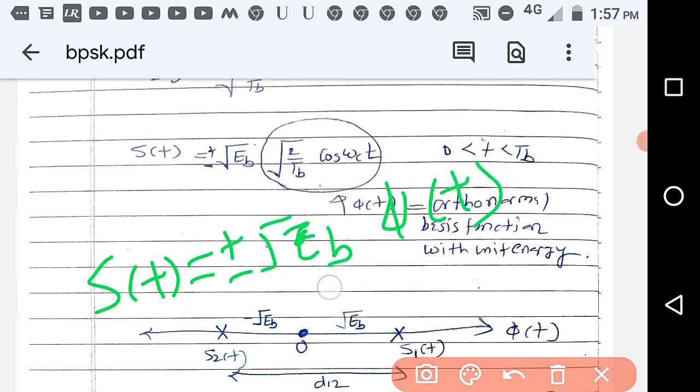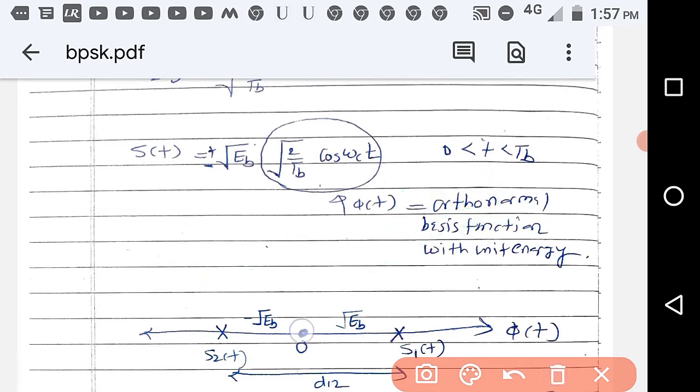Let us take S1t for logic 1. S1t is equal to plus root Eb phi t. That means you have to go from 0 to plus root Eb for representing S1t. And S2t is what? Minus root Eb phi t. So you have to go to minus root Eb.